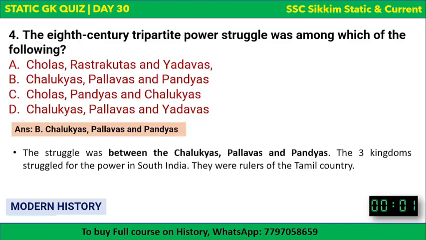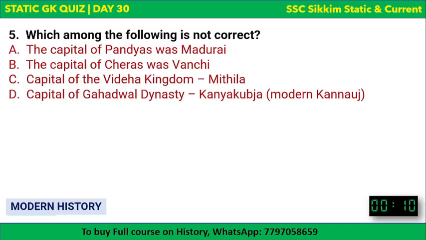It was between Chalukyas, Pallavas, and Pandyas. I repeat, the tripartite power struggle. Okay, not agreement. The power struggle was between Chalukyas, Pallavas, and Pandyas. The three kingdoms struggled for the power in South India. They were the rulers of Tamil country. Fine. Hope it's clear. Chalukyas, Pallavas, and Pandyas.